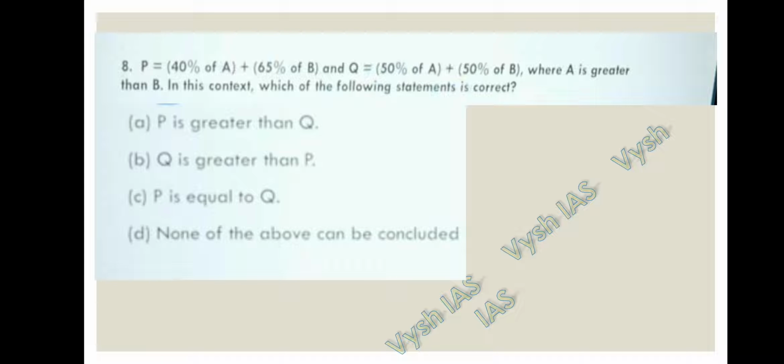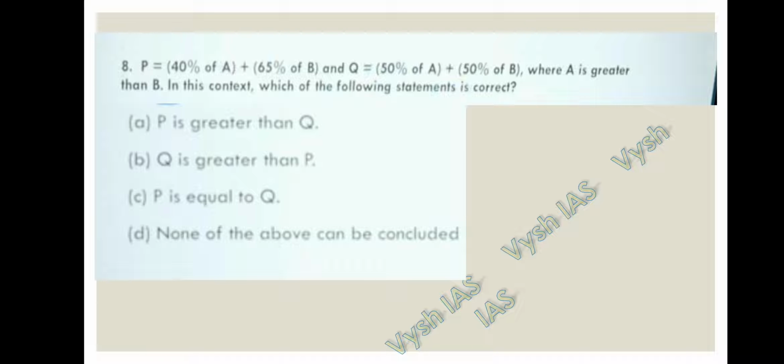Question number 8. P is equal to 40% of A plus 65% of B. Q is equal to 50% of A plus 50% of B, where A is greater than B. In the context, which of the following statements is correct? P is greater than Q, Q is greater than P, P is equal to Q, none of the above can be concluded from the given data.